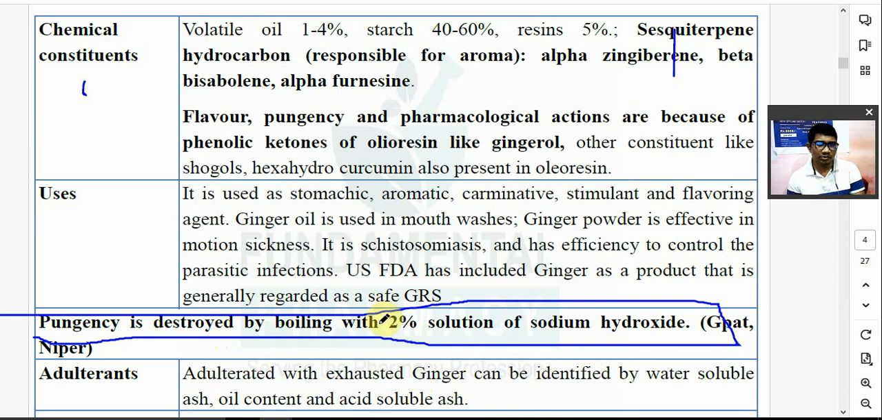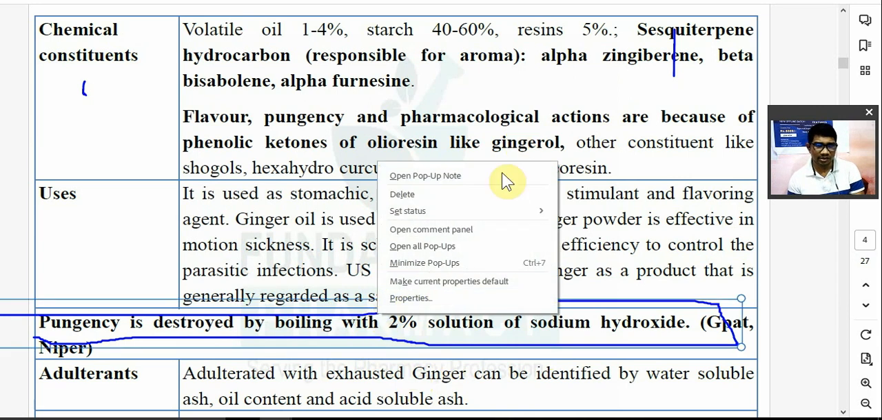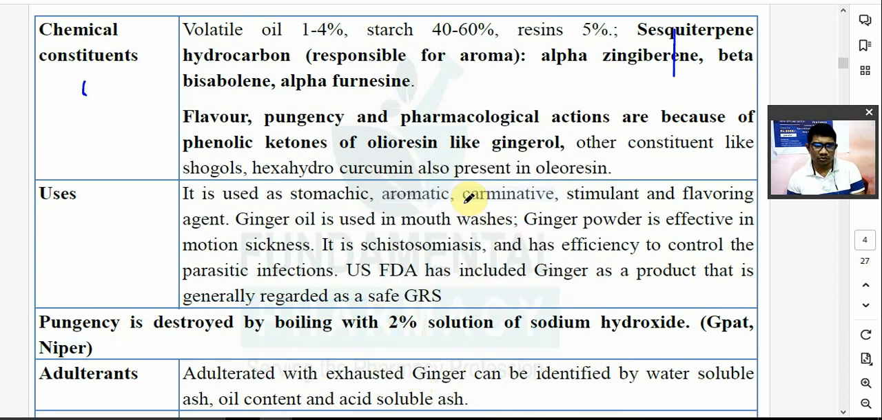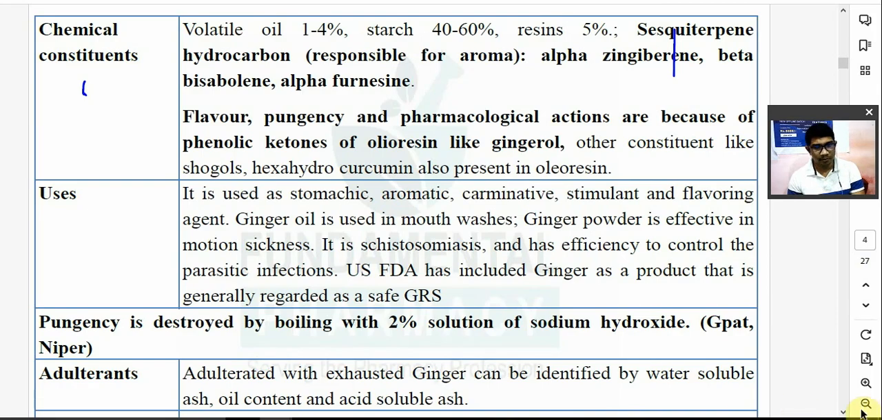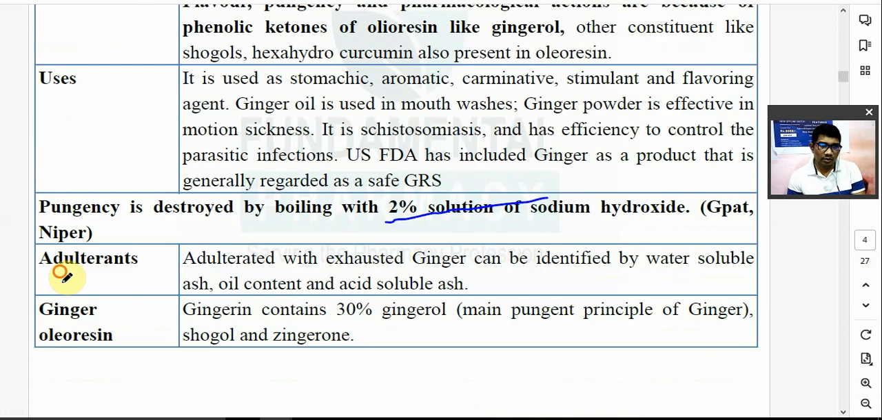So pungency of ginger can be destroyed by boiling the ginger with the 2% solution of sodium hydroxide. इसके ऊपर क्वेश्चन आ चुका है. Adulterants. It is adulterated with exhausted ginger. Exhausted ginger मतलब क्या है? The ginger from which volatile oil has been removed. So exhausted ginger means उसमें का volatile oil remove किया है. It is adulterated with exhausted ginger and can be easily identified by water test.